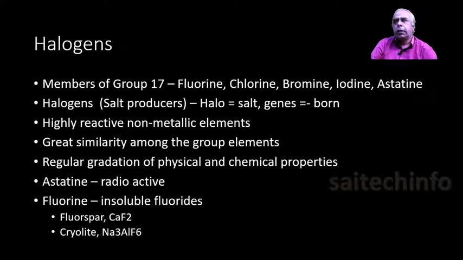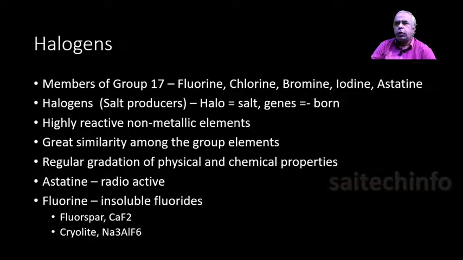Let us consider the halogens, that is the group 17 members. The members are fluorine, chlorine, bromine, iodine, astatine. As I already discussed, they are all salt producing group. They are highly reactive and they are non-metallic elements. All these elements belonging to group 17 have great similarity among themselves. That is the speciality of halogens.